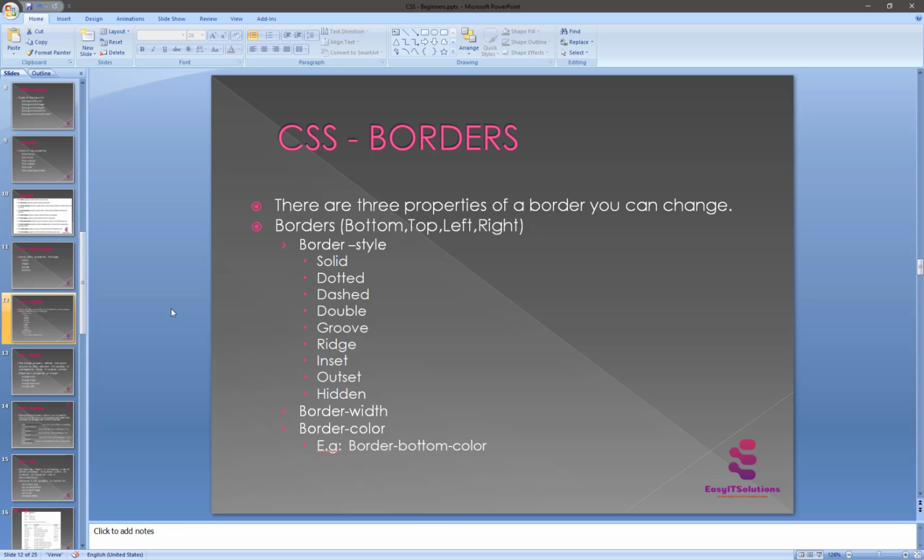Borders are really very important inside CSS. There are three properties of borders. You can change the border bottom, top, left, and right.